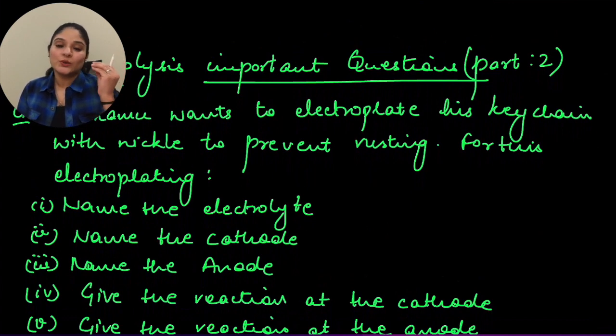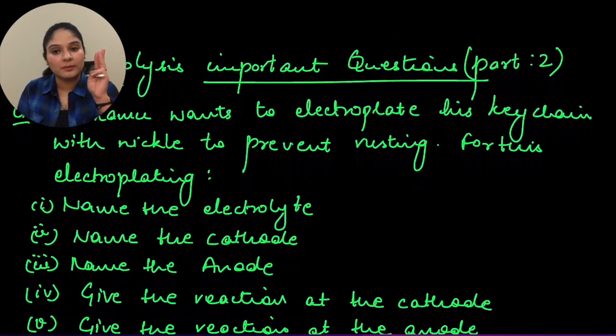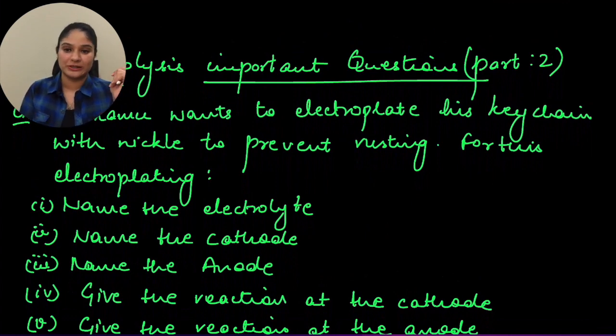Now, the student who reached out that for electrolysis they are facing issues and they want me to cover all the important portion. So I can assure you, the video that was posted before this was electrolysis important questions part 1. These two, and then there's a test paper on electrolysis. So these three videos are completely based upon the important questions of electrolysis. That should be sufficient for you to target most of the questions. Majority of the questions from electrolysis will be from these ones. So these are the expected questions for your board examination.